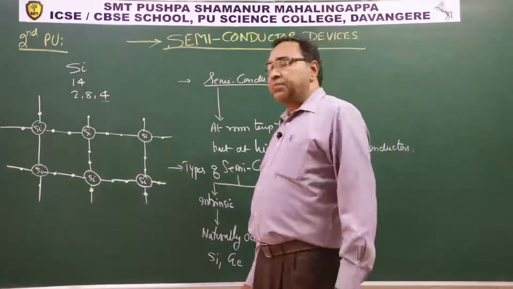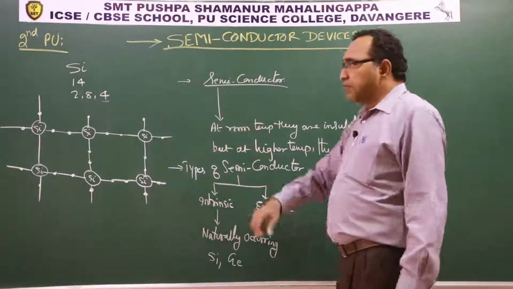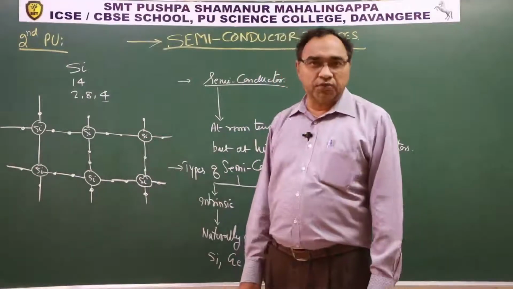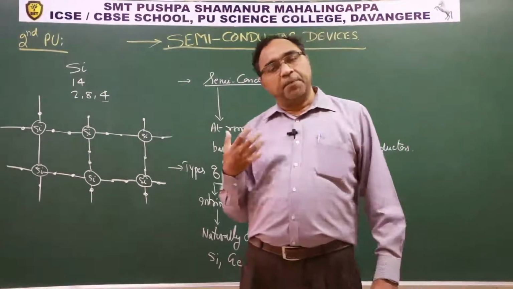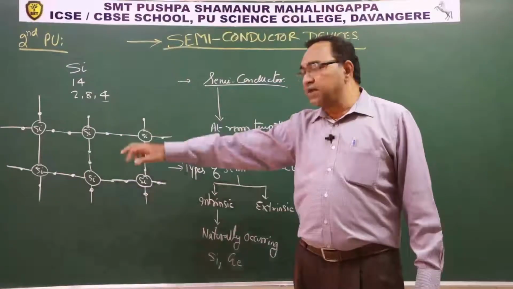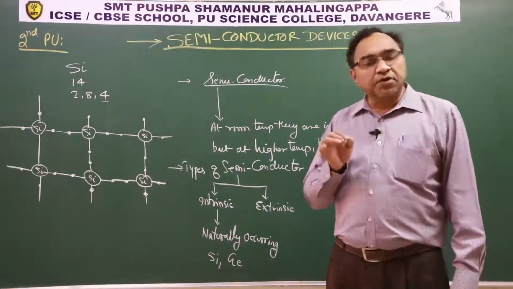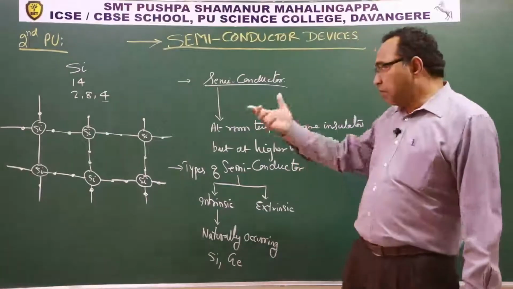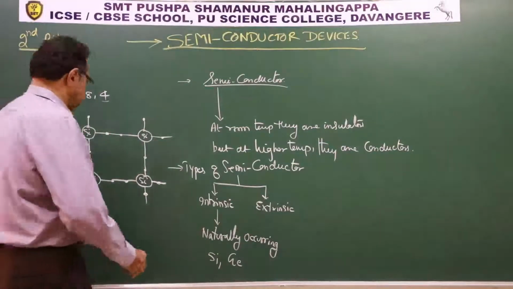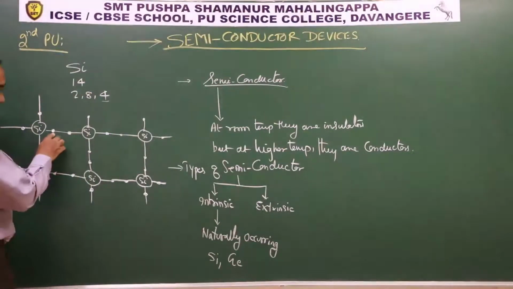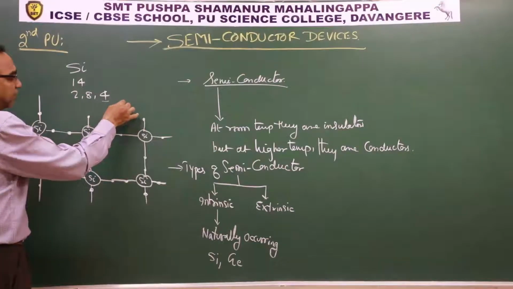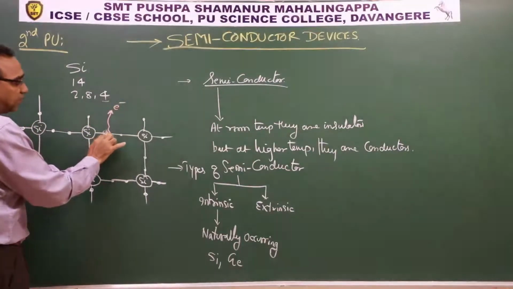Now suppose we increase the temperature. Every silicon-silicon bond has some bond dissociation energy. Suppose we supply energy greater than the bond dissociation energy of the silicon-silicon bond, then what will happen? That particular covalent bond will dissociate. When the bond dissociates, what we expect is that this bond breaks, or say this electron becomes free.